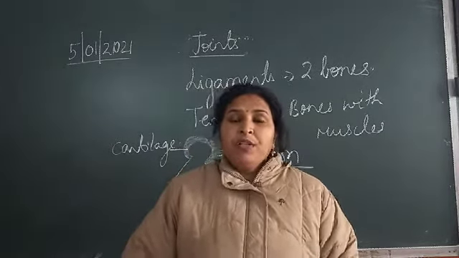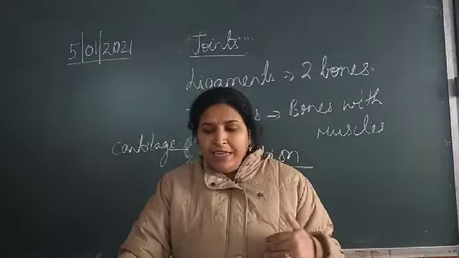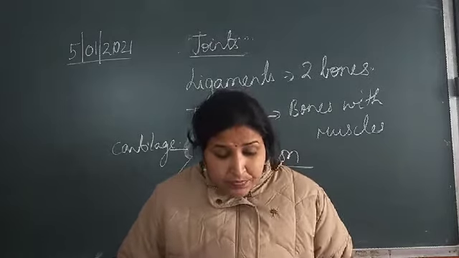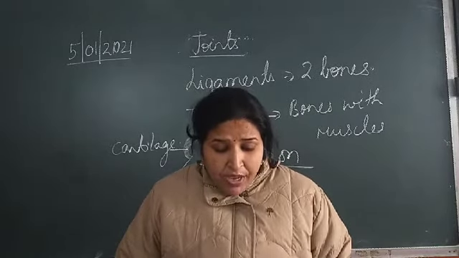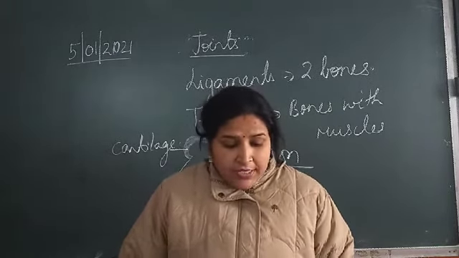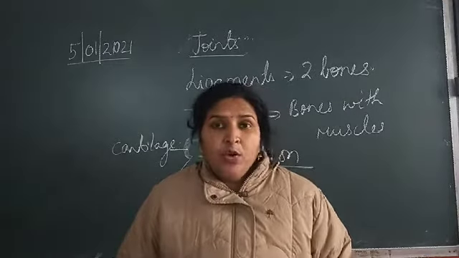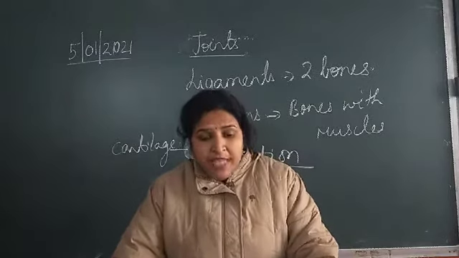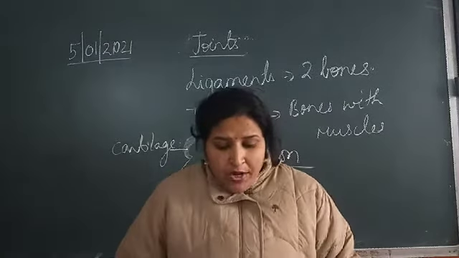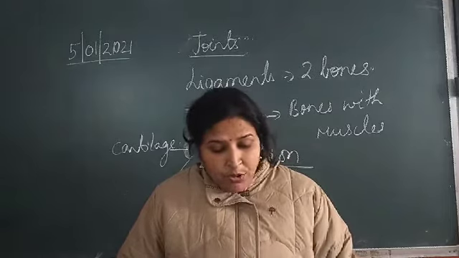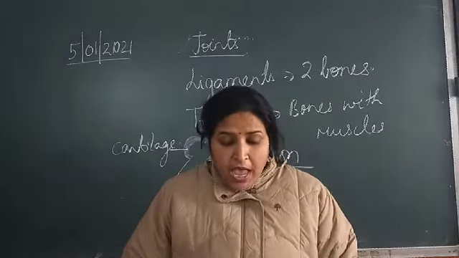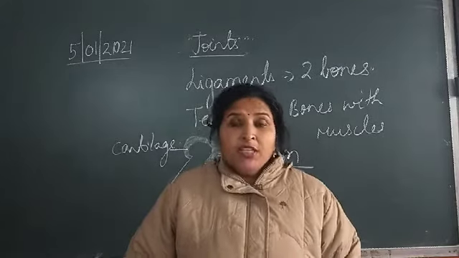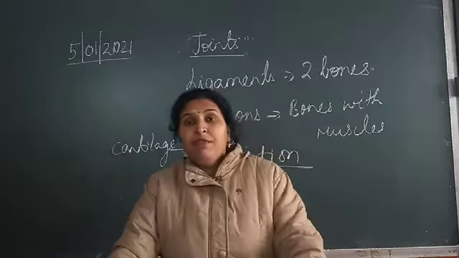Now in freely movable joints, again we have a set of categories. Let us go in detail with the freely movable joint. These are the joints where one bone moves freely on the other. Such joints are also called synovial joints. So what is the other name of freely movable joint? They are referred to as synovial joints. Shoulder joint, hip joint, knee joint, elbow joint, and the joints between the wrist bones and between the ankle bones are examples of freely movable joints.